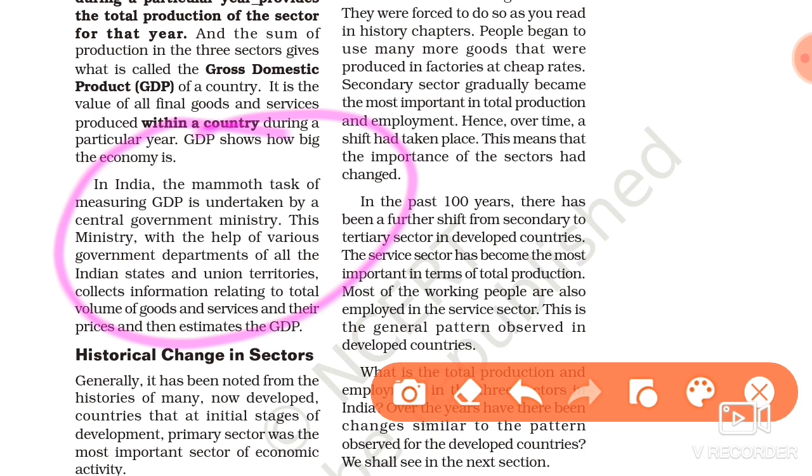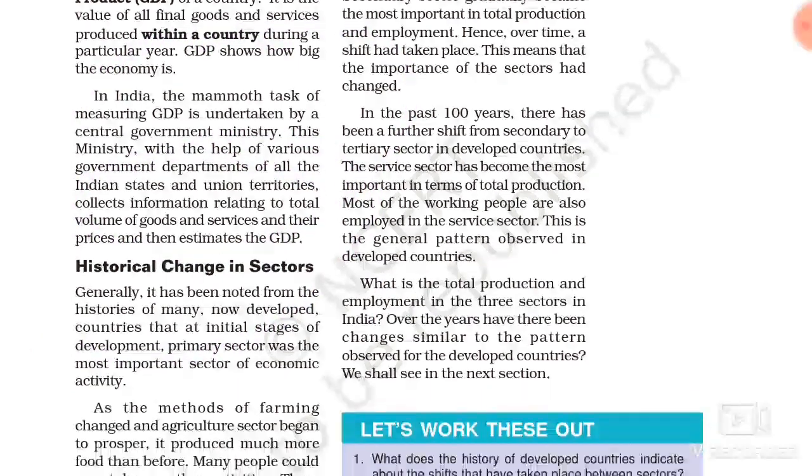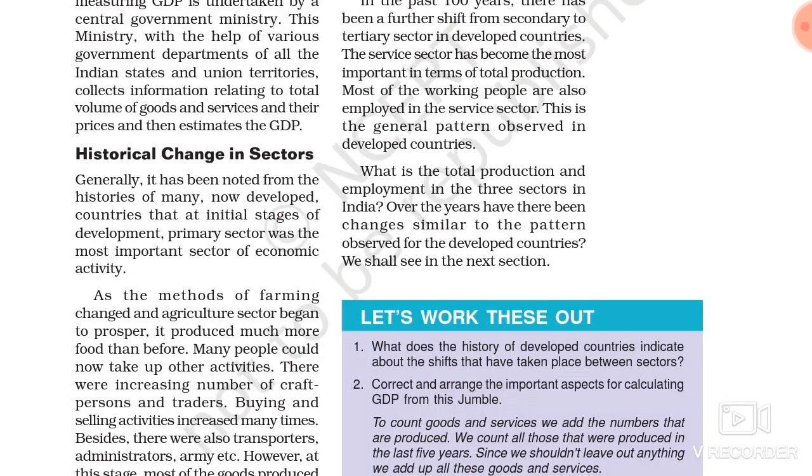So now we will see the historical change in sectors. Generally, it has been noted in the history of many now-developed countries that at the initial stages of development, the primary sector was the most important sector of economic activity.